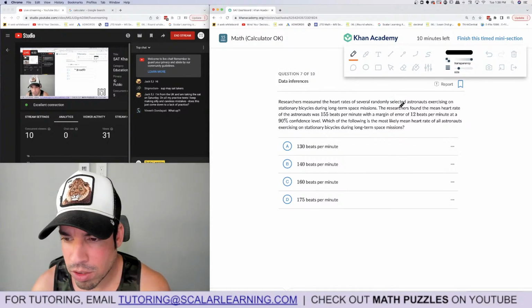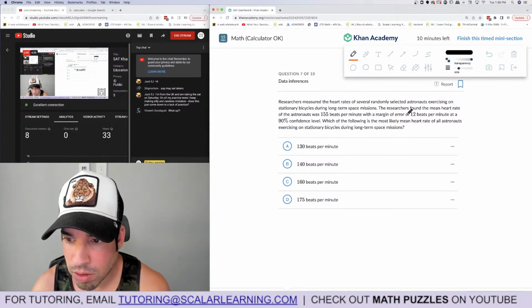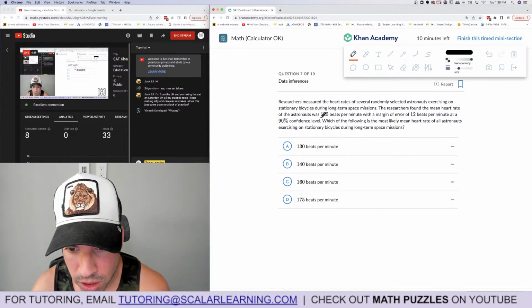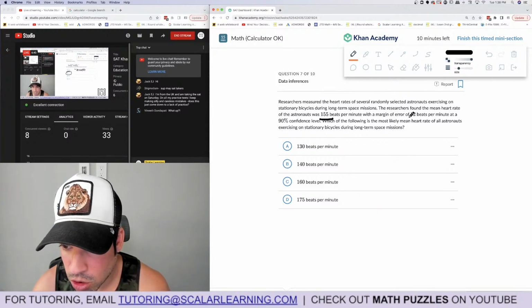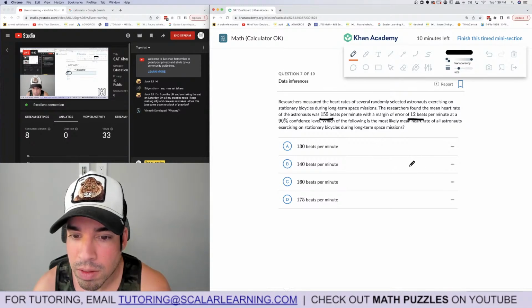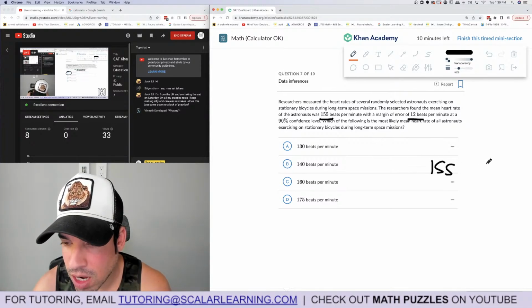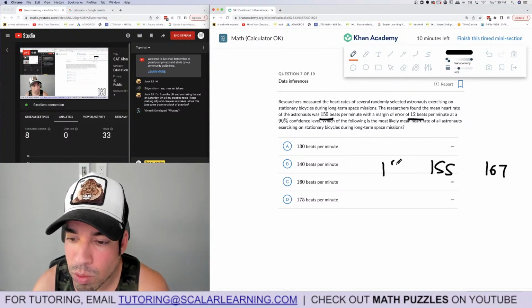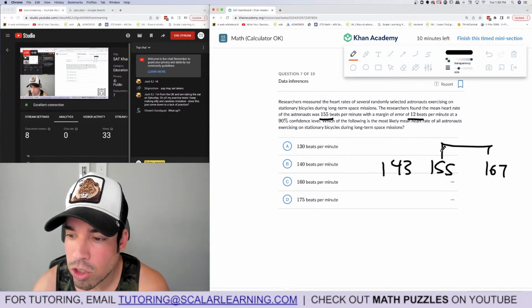Researchers measured the heart rate, similarly randomly. Okay, the researchers found the mean heart rate of the astronauts was 155 beats per minute with a margin of error of 12 beats per minute. So that means it goes as high as 167, as low as 143, right? Plus or minus the margin of error.